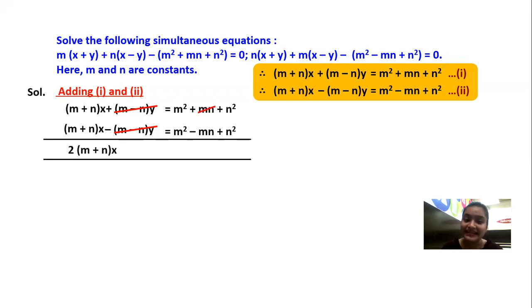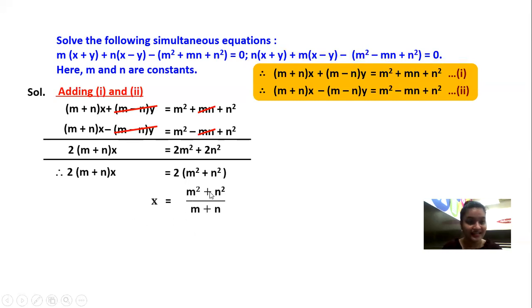Plus mn minus mn will get cancelled. m square plus n square will be 2m square, n square plus n square will be 2n square. Over here 2 is common, so the rest of the things will be inside the bracket. Guys, I want the value of x. So what will I do? Look over here, 2 will get cancelled. I want the answer for x, so m plus n will be shifted to the denominator and I got the value.